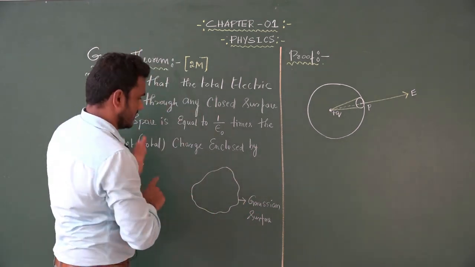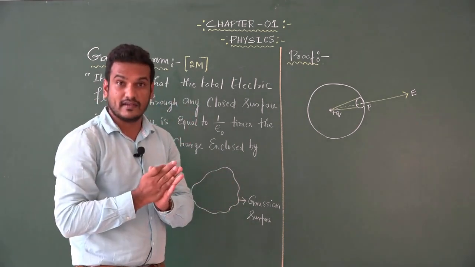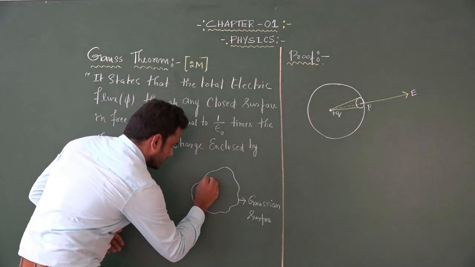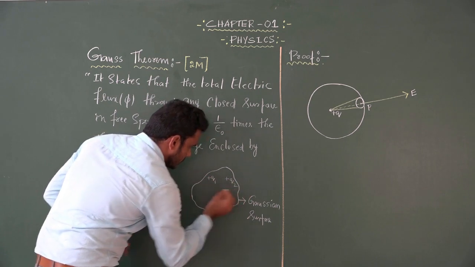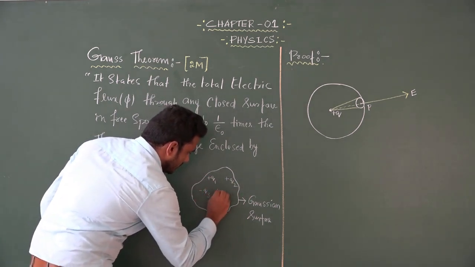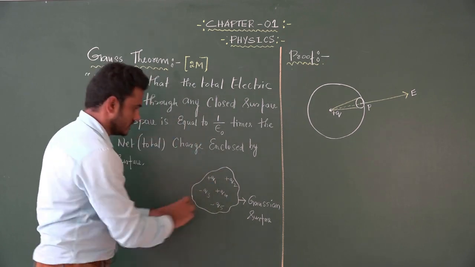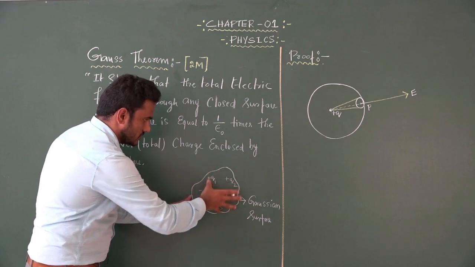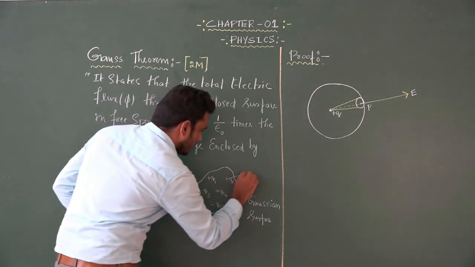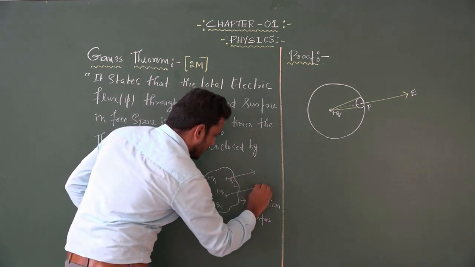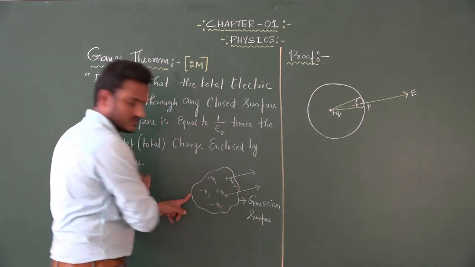So according to this Gauss theorem, I consider a closed surface. This closed surface contains many charges. For example, I am taking plus Q1, plus Q2, minus Q3, plus Q4 and minus Q5. These are the charges enclosed by the closed surface. So we need to find total electric flux through a closed surface.